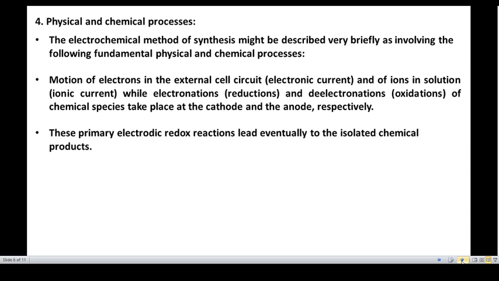These are the primary electrodic reduction and oxidation reactions that lead to the isolated chemical products at the end.